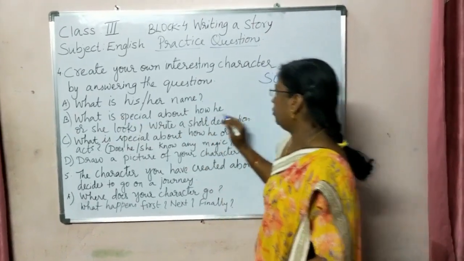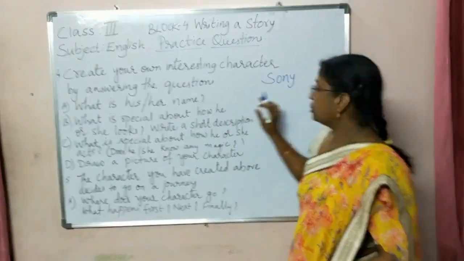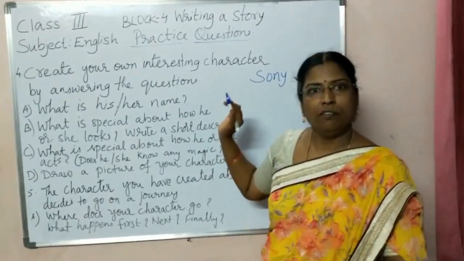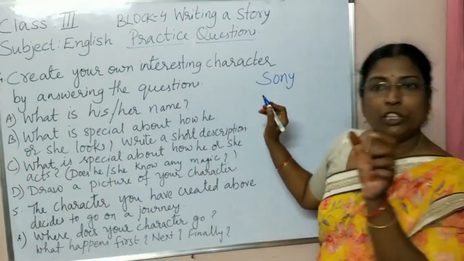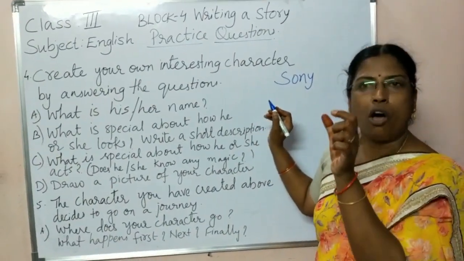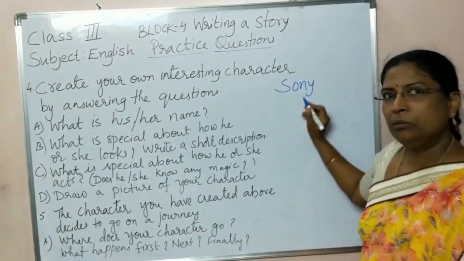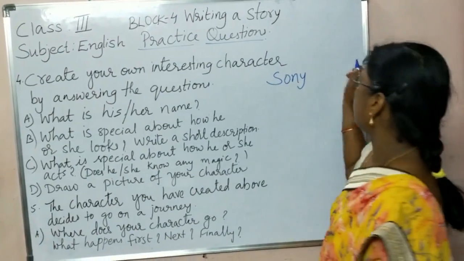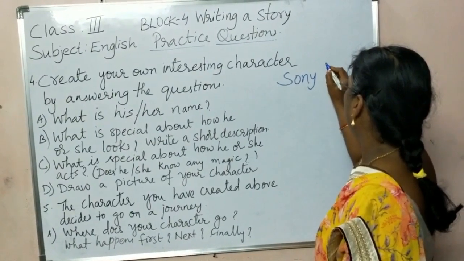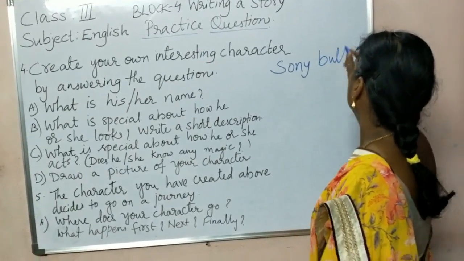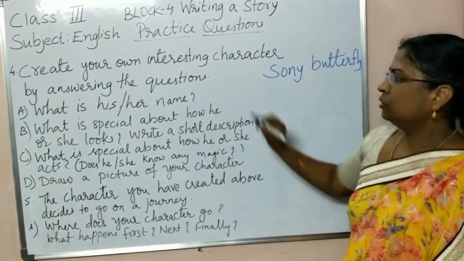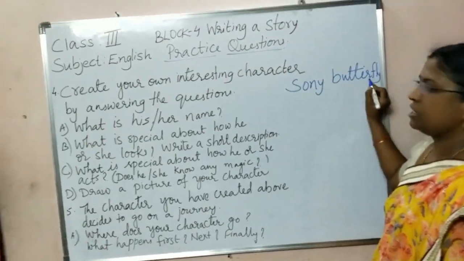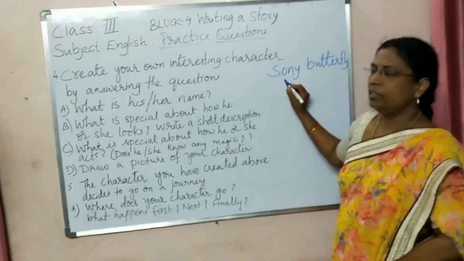What is special about how he or she looks? So how he or she looks? So this Sony, what is that Sony? Sony is the name. Whether you want to take a bird or an animal. So that you tell me, children, what shall we take? Sony? Butterfly? Okay, Sony butterfly. So the name is Sony butterfly. It is a butterfly. For that name we have written Sony.